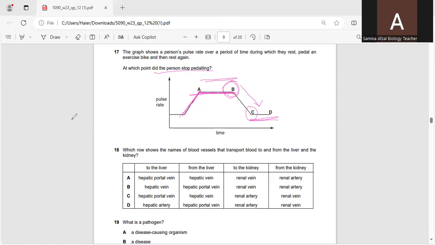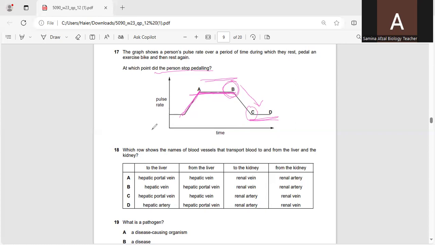Now I would like to move toward question number 18, which shows the names of blood vessels that transport blood to and from the liver and the kidney: to the liver, from the liver, to the kidney, from the kidney. For the liver, the word used is hepatic. And for the kidney, the word used is renal.